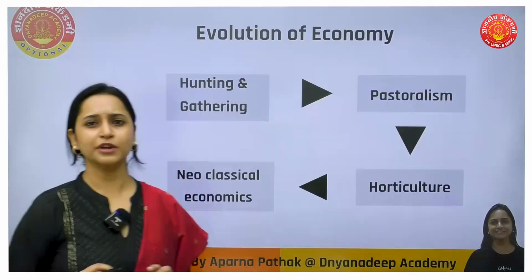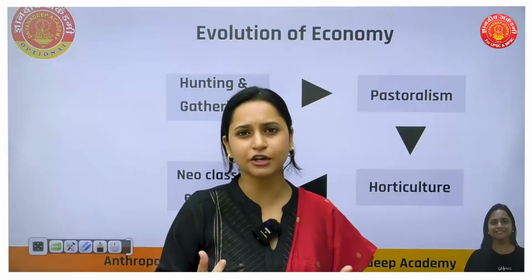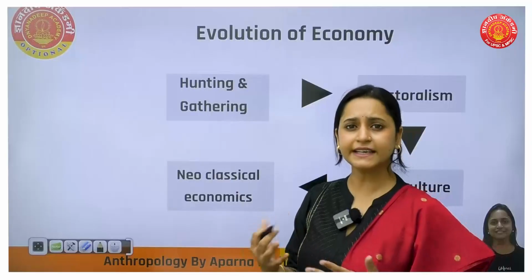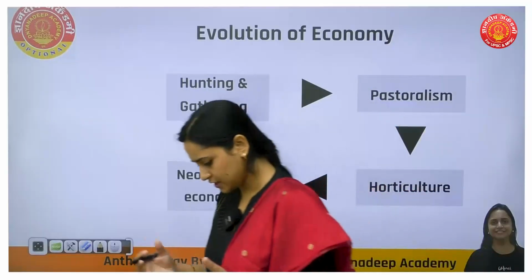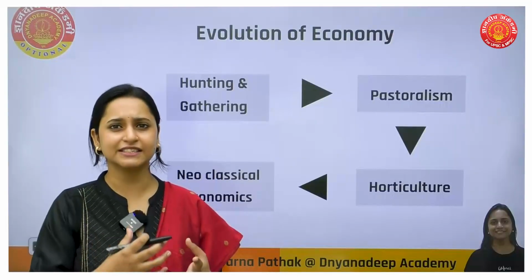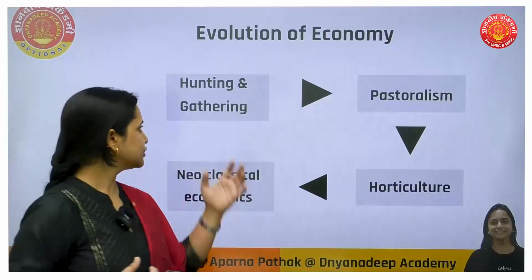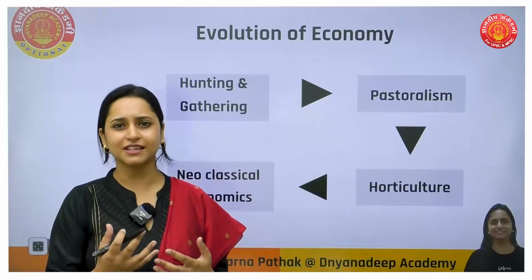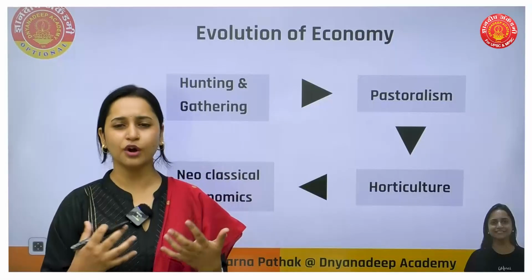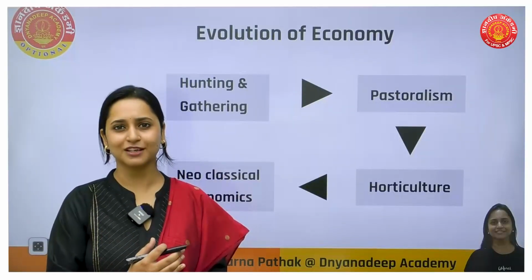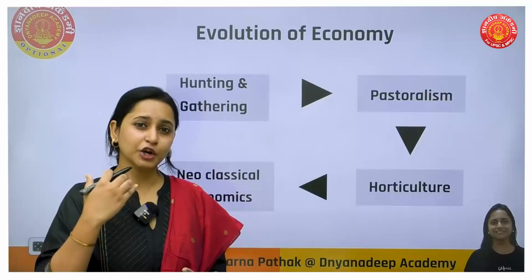What was the earliest economy for human beings? Earlier, people depended on hunting and gathering. They used to hunt animals for their livelihood, and gather foods, seeds, fruits, all those things. But by running behind those resources, at one point they thought: why chase behind those resources? Why not grow them? So that is how they started growing them.